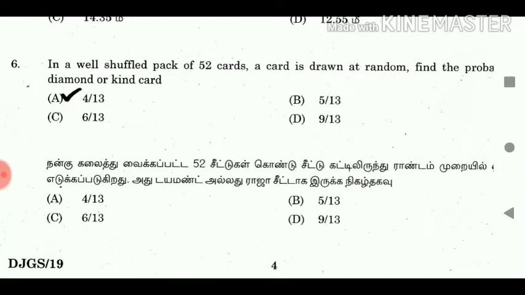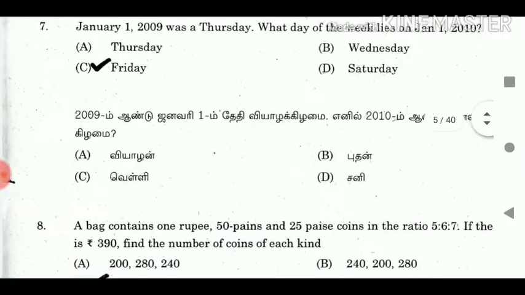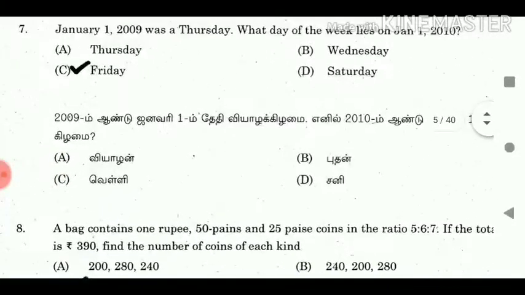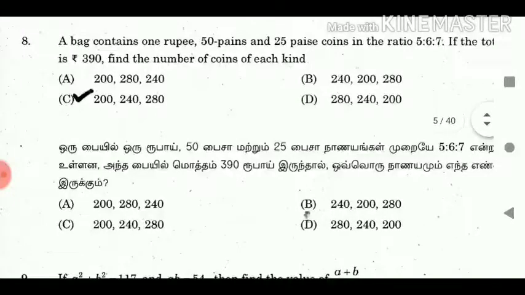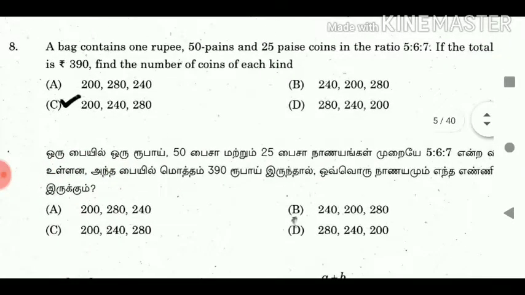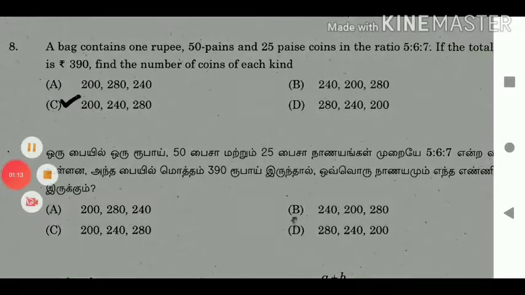Answer: 4 by 13. 7. January 1, 2019 was a Thursday. What day of the week lies on January 1, 2010? Answer: Friday. 8. A bag contains 1 rupee, 50 paise and 25 paise coins in the ratio 5:6:7. If the total amount is rupees 390, find the number of coins of each kind.